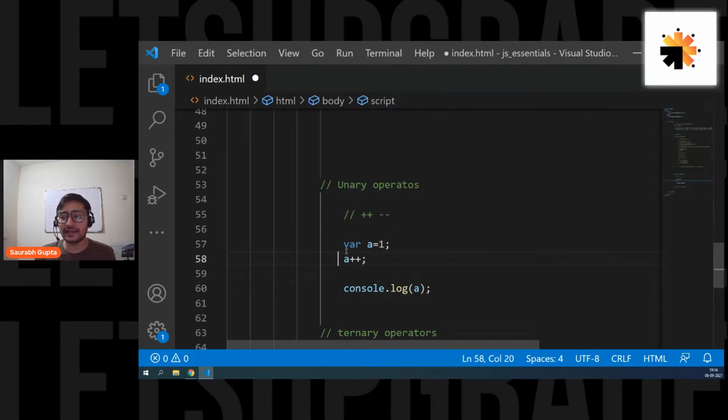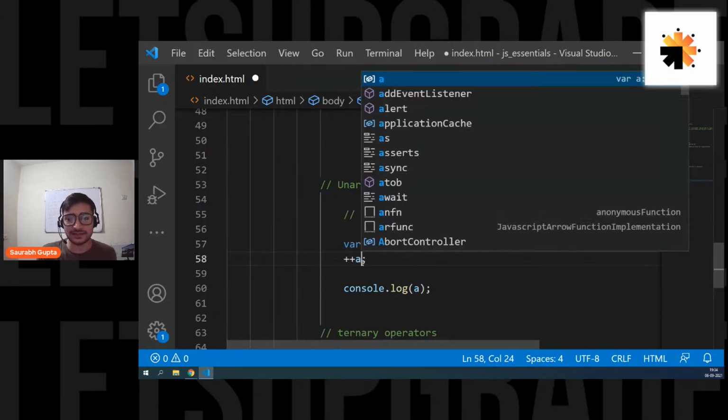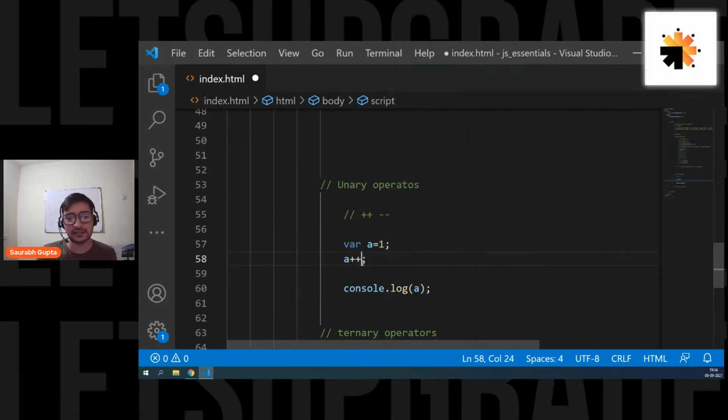So see, initially when I created a, the value was 1. Then I said a++. Now see guys, you can either do ++a, or you can also perform a++. Both will increment a. But there's one difference that I'll tell you in some time. Don't worry. That's why I removed that complex operation. First, I would like to tell you plus plus. Now remember, ++a or a++ doesn't matter. Both will increment a by 1. Then what is the difference? I'll tell you in some time. But first of all, let's see this.